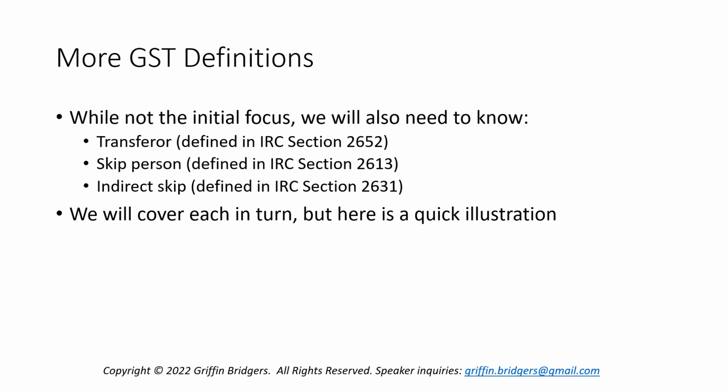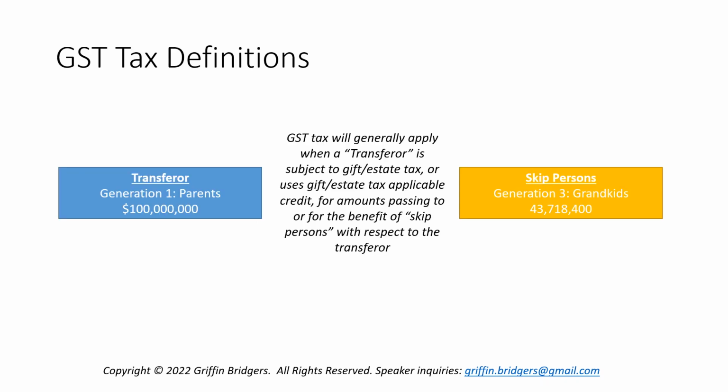But here's a quick illustration of how two of these interact, because what you're really going to want to know are transferor and skip person, because when you have those two parties on different sides of a wealth transfer, that is when the GST tax will apply. So to illustrate here, using our previous facts, we have generation 1, the parents. Well, guess what? They'll be defined as the transferor or transferors here.